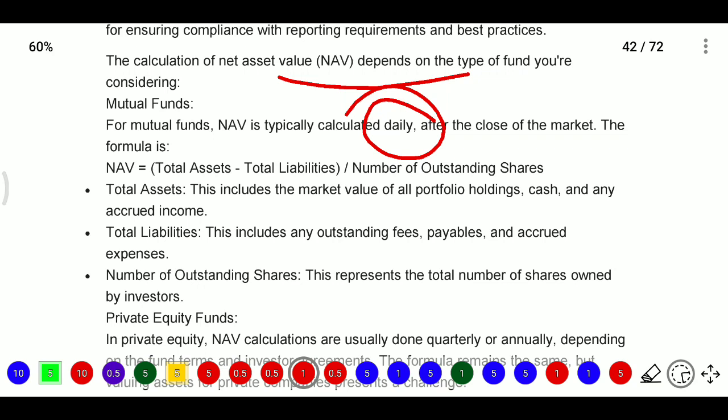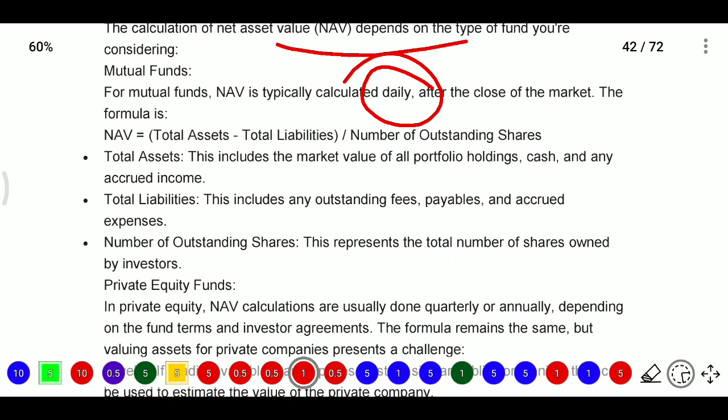So on a daily basis, the formula for the calculation of NAV is total assets minus total liabilities divided by the number of outstanding shares. Next, total assets. Here total assets includes the market value of all portfolio holdings, cash, and any accrued income.